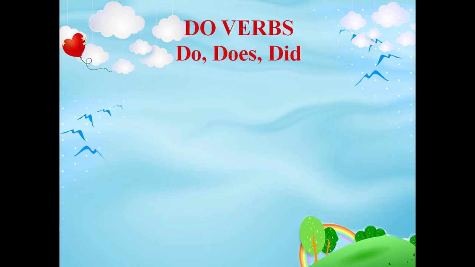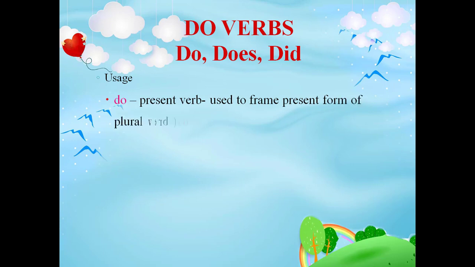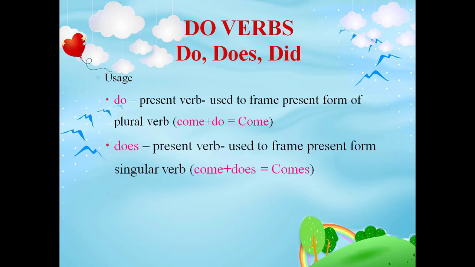Do verbs. Do verbs are do, does and did. Here we may observe the formation of verbs with do, does and did. The first example: do is a present verb used to frame the present form of the plural verb come. With do it becomes come. Does is a present verb used to frame the present form of the singular verb come. With does it becomes comes. Did is a past verb used to frame the past form of the verb come. With did it becomes came.